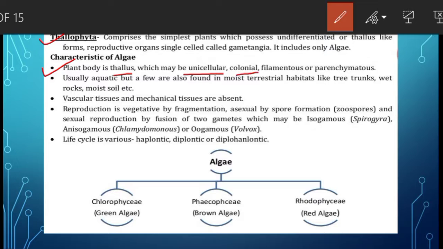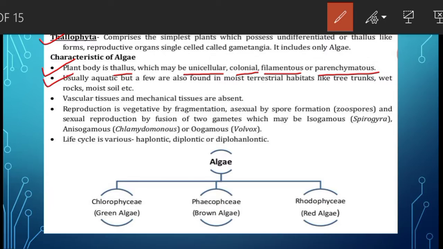It may be colonial, means a group of organisms are present together. It may be filamentous, means the filament like structure may be present, or parenchymatous. Parenchymatous means they are made up of parenchyma cells. Parenchyma cells are thin walled, and they may possess chlorophyll pigment which helps in photosynthesis.